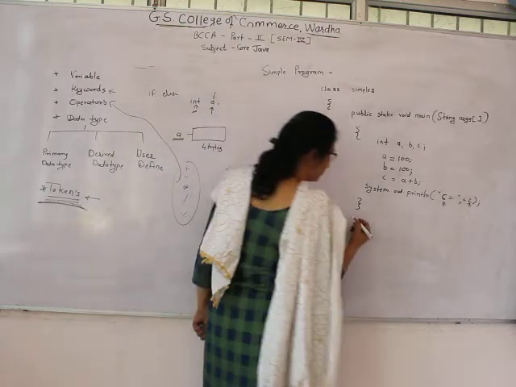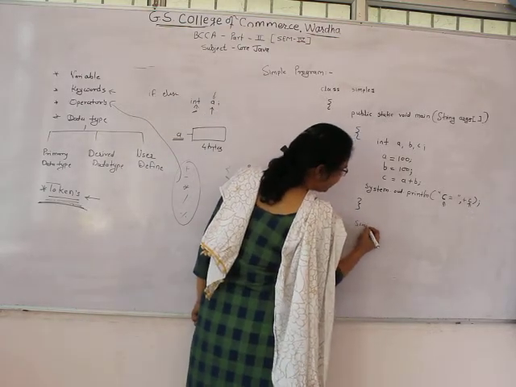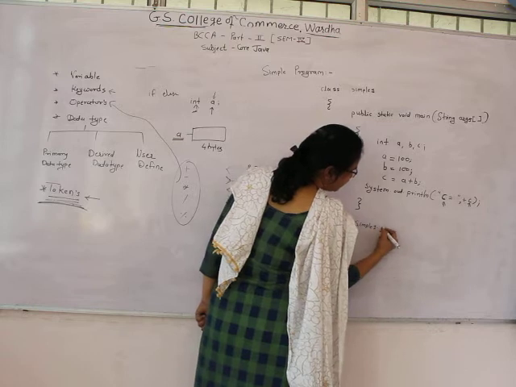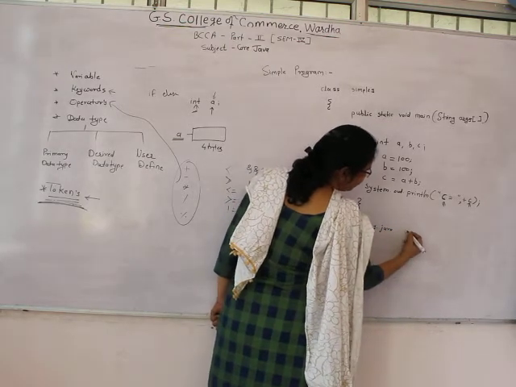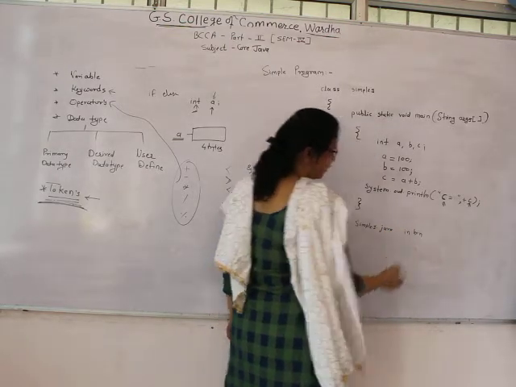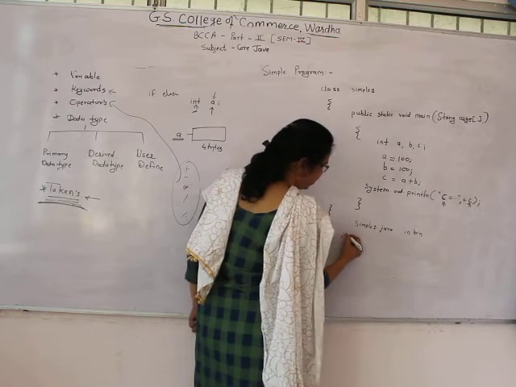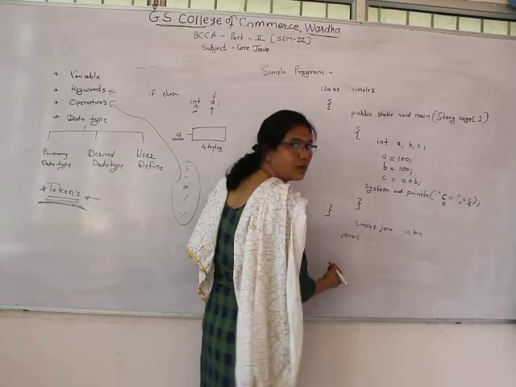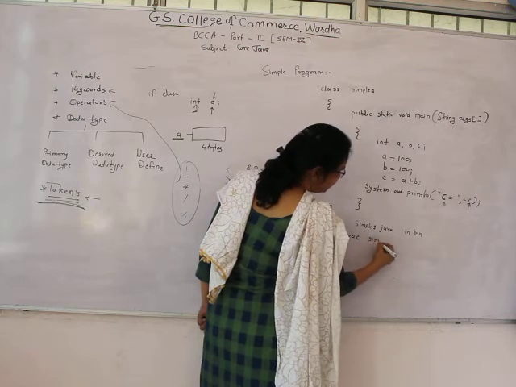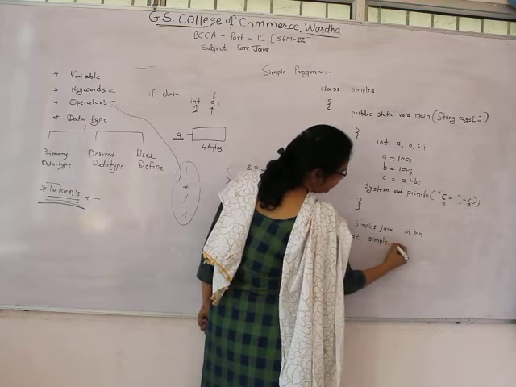Then we store it as simple1.java in the bin folder. We compile it by using javac simple1.java.